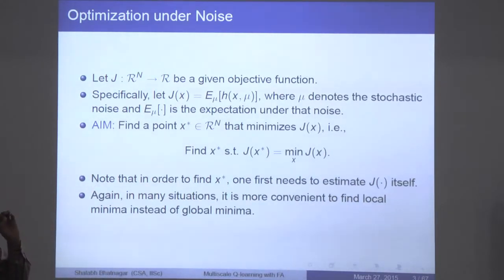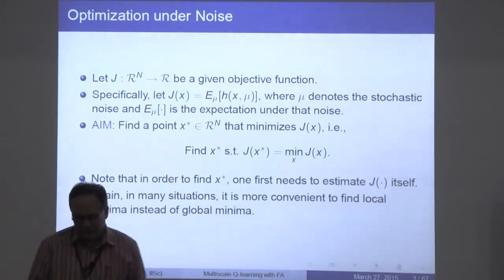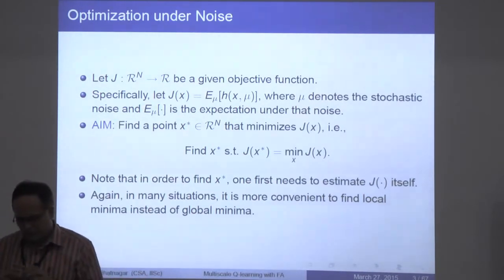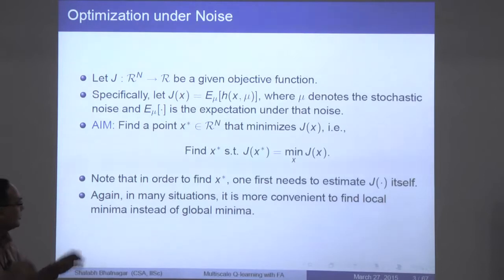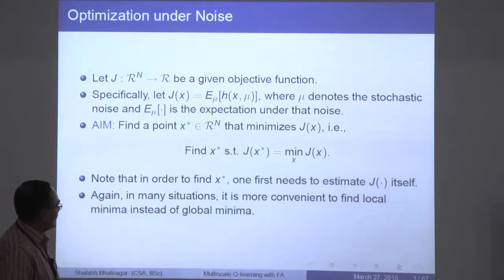So the expectation is with respect to the distribution of the noise. The goal is to find a point x* that minimizes J(x). So you want to find, over all possible x in R^n, the minimum of J and get to an x*, and find the corresponding value J(x*).